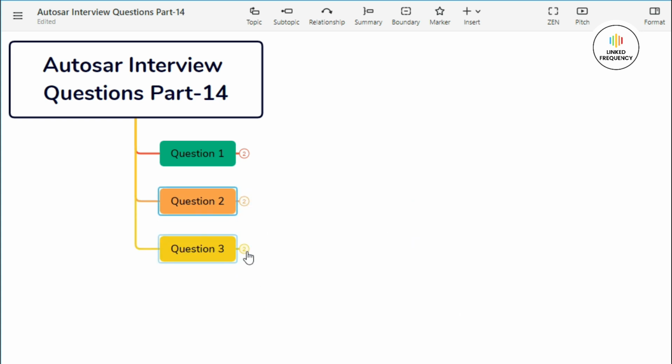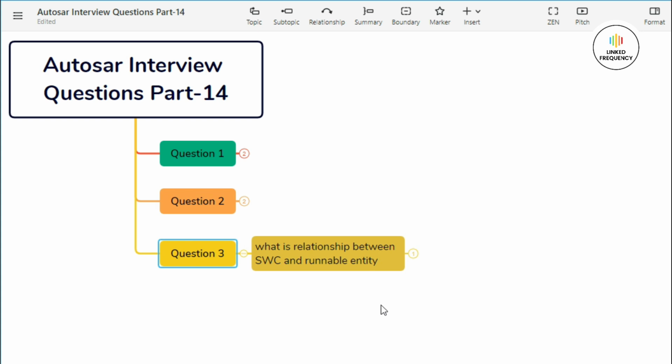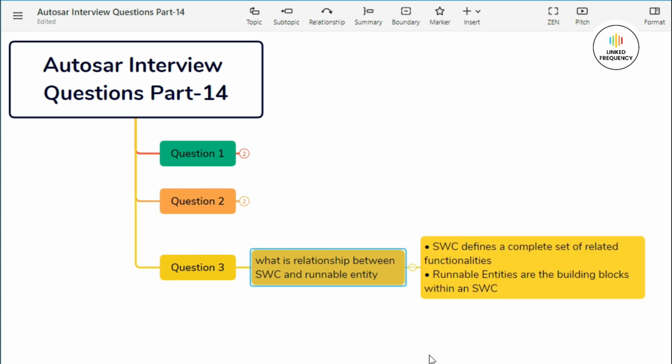Now let us quickly jump into our third question, which basically states, what is the relationship between software component and a runnable entity? Well, the relationship between software component and runnable entity is as follows. A software component is a high-level construct that defines a complete set of related functionalities and provides a structured way to organize and manage these functionalities. Whereas on the other hand, runnable entities are the building blocks within a software component that encapsulate individual pieces of executable code. Software components contain one or more runnable entities, each associated with a specific trigger or an event. The RTE schedules and manages the execution of runnable entities based on their defined triggers and overall system configuration.